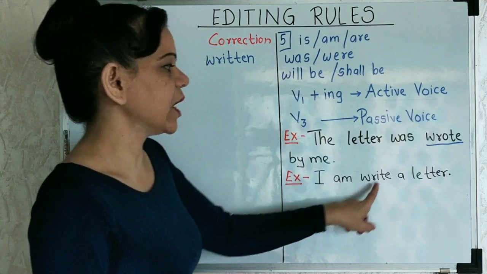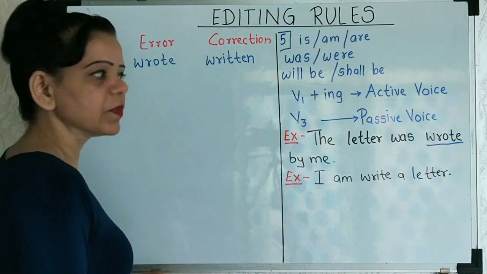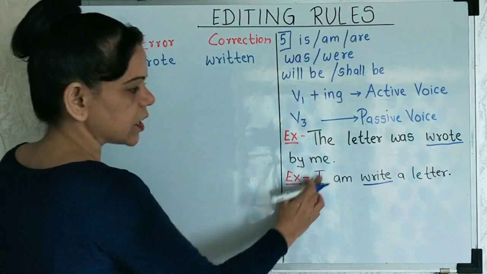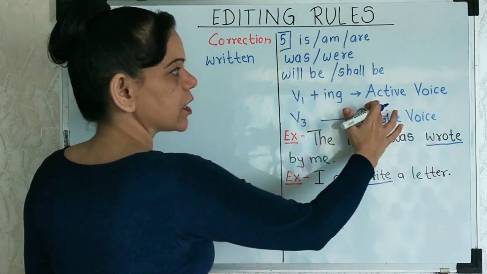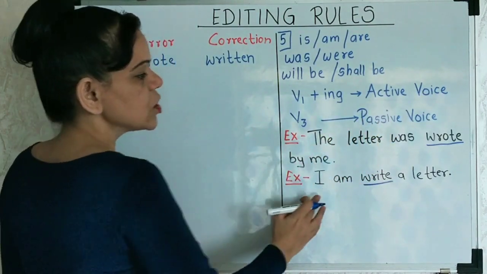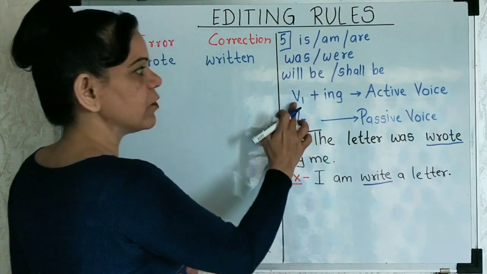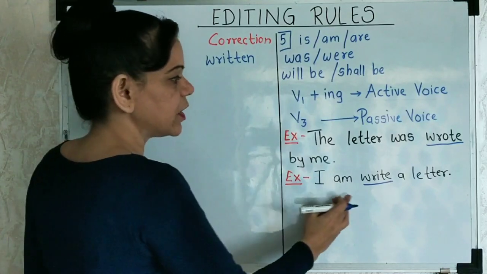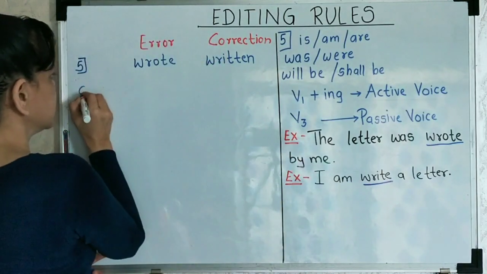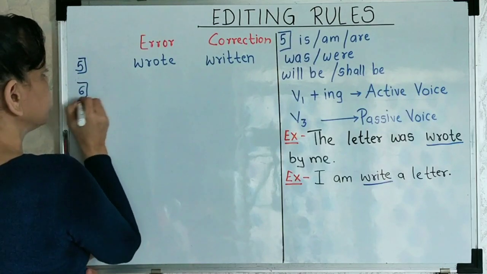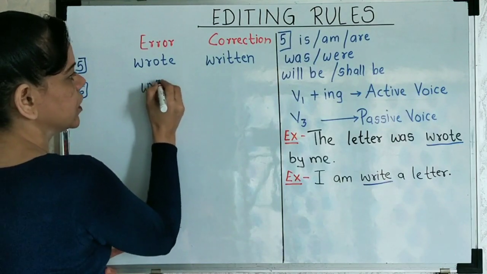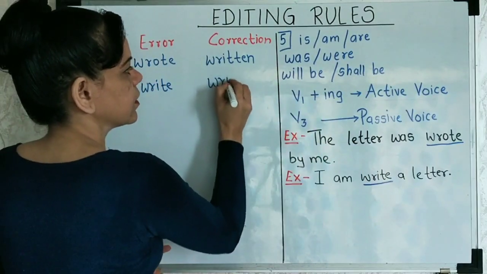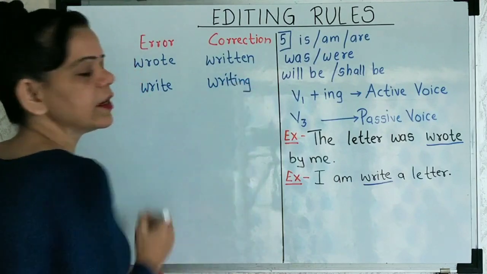Second, next, I am write a letter. When I say I am write a letter, is that all correct? It's very simple over here. You can easily track the mistake. Right. It's I. The subject is in the beginning. So is it in the active voice or passive voice? Active, very clearly, right? So when it is in the active voice, you have to have V1 form of the verb plus ing, right? Plus ing. So what will I write? Write is the mistake here for the fifth one itself. Write is the mistake over here, which should be corrected to I am writing. I am writing a letter, right?